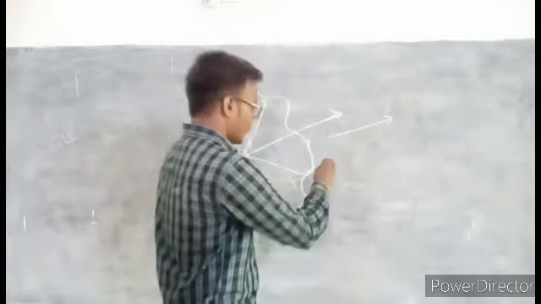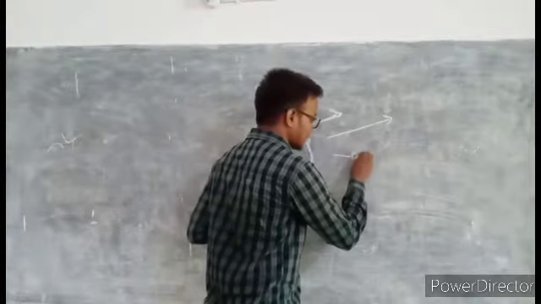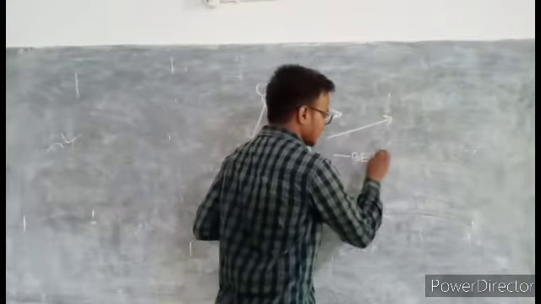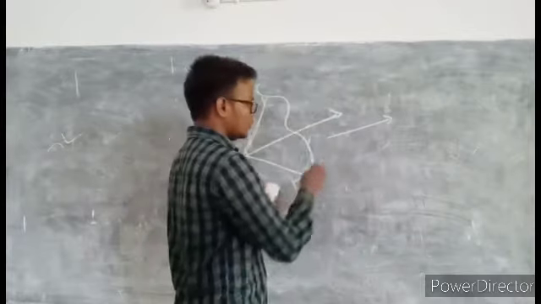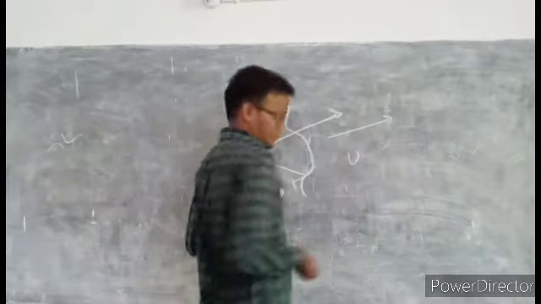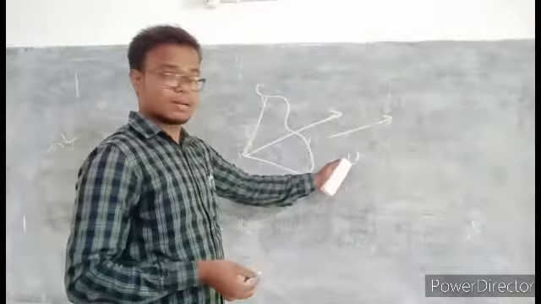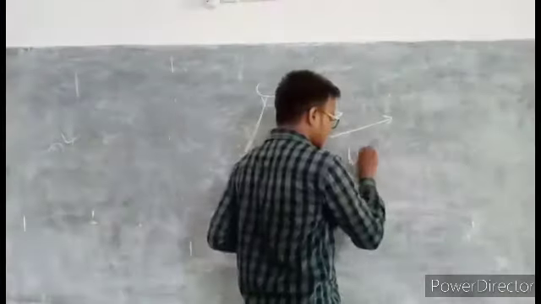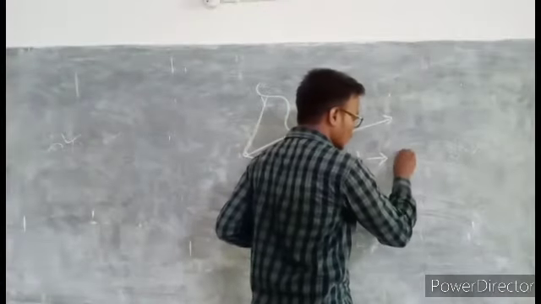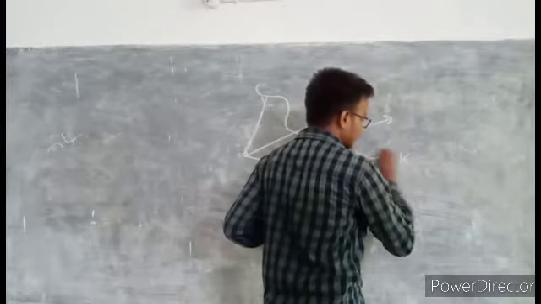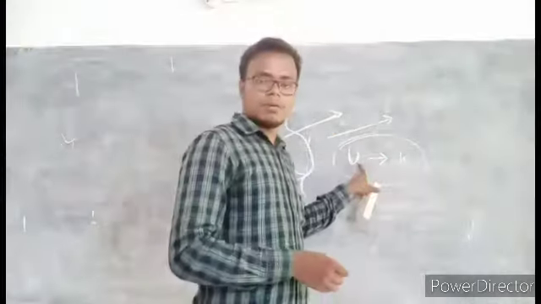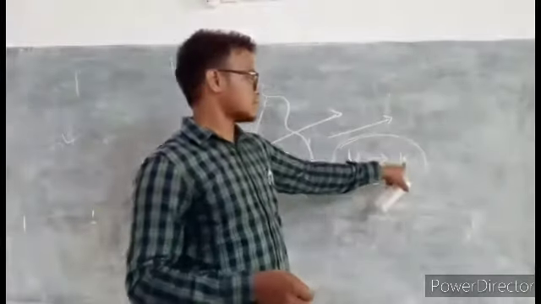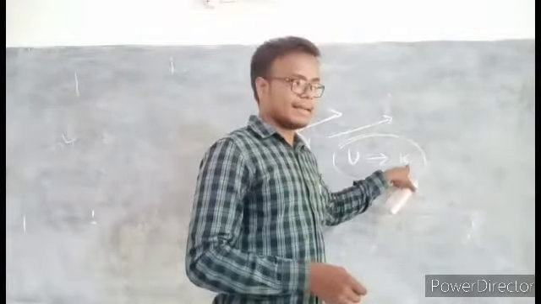It means potential energy changes to kinetic energy. These are the symbols: U is the symbol of potential energy and K is the symbol of kinetic energy.